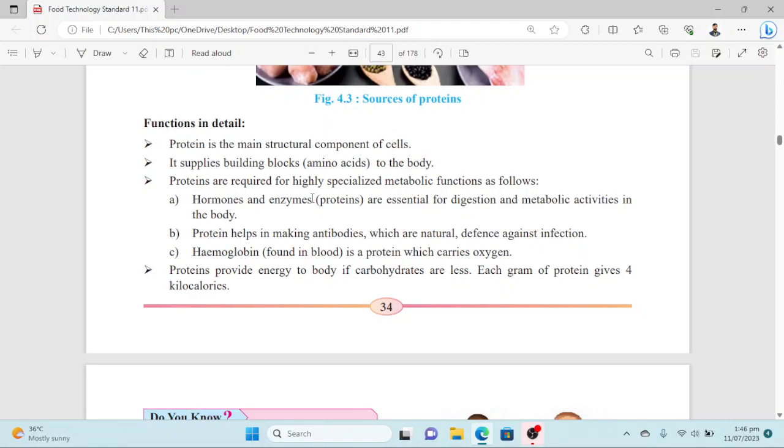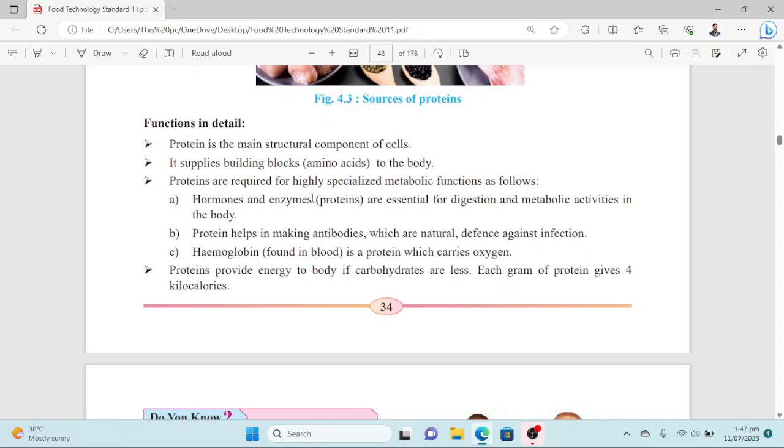Proteins are required for highly specialized metabolic functions. So there are different metabolic functions that need proteins, like hormones and enzymes. They are functional proteins. They are essential for digestion and metabolic activities in the body. Proteins help in making antibodies, which are the defense against infection.